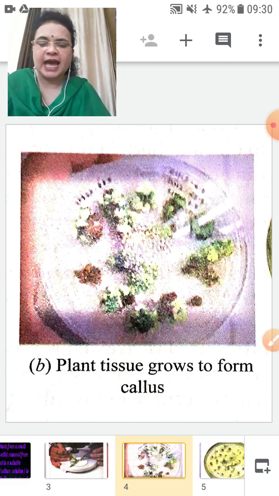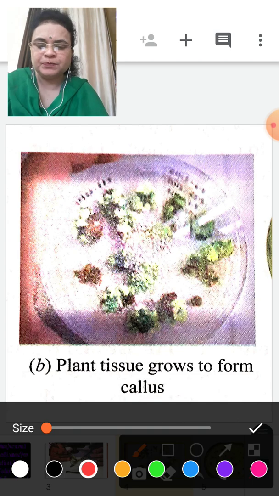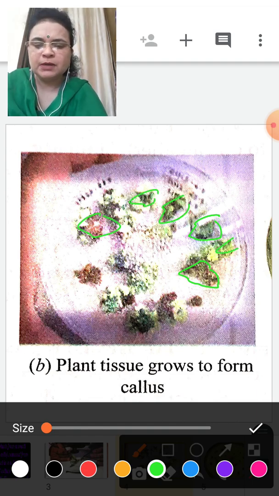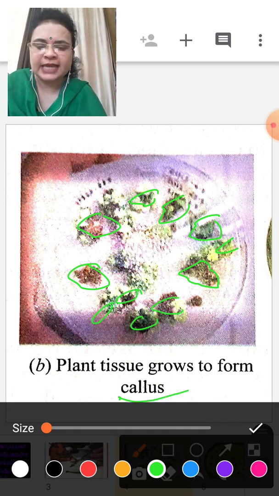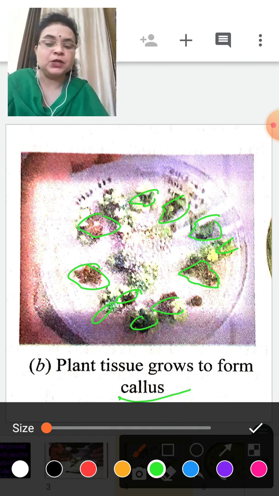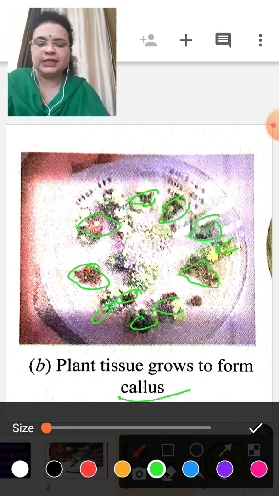This medium is known as agar gel. What is it known as? Agar gel. Now you can see these tissues have changed into some spongy, zigzag pieces, and these are known as callus. What is it known as? Callus. So the plant tissue is kept in the medium, the agar gel, a solution in which the plant tissue and cells are kept for growth.